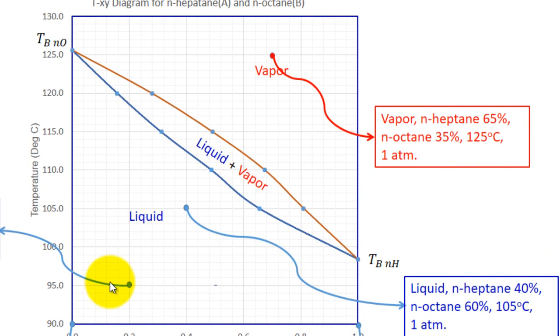This is in the vapor region. If you take 65% heptane and 35% normal octane, and have the temperature 125 and pressure 1 atmosphere, it can only exist as vapor. There will be only vapor. That's the meaning of this point. So any point here will represent mixture, only vapor phase. Here it will represent only liquid phase.